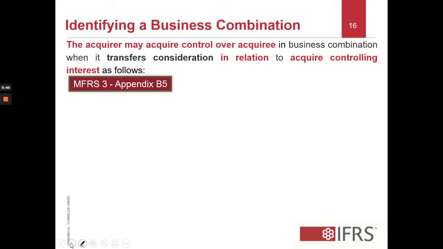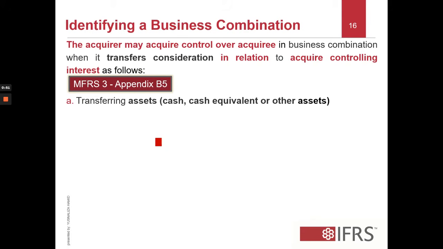This is provided in Appendix B5 of MFRS 3, where the first one is through transferring of assets, either cash equivalents or other assets; incurring liabilities, where as a result of the business combination you have to incur liabilities like debentures, for example; issuing equity shares as a result of acquiring control.